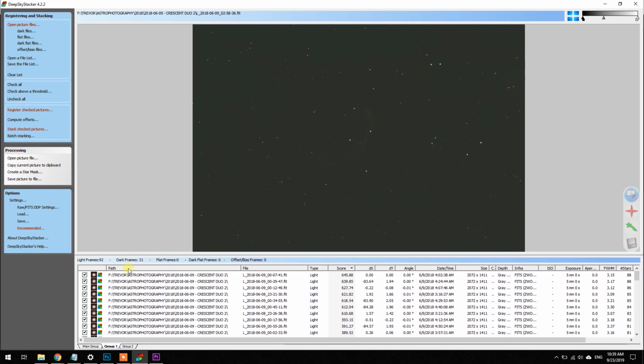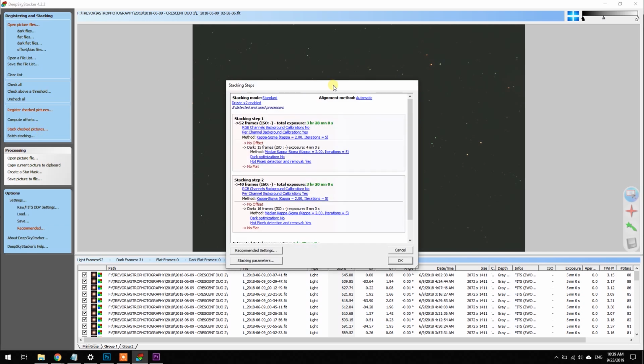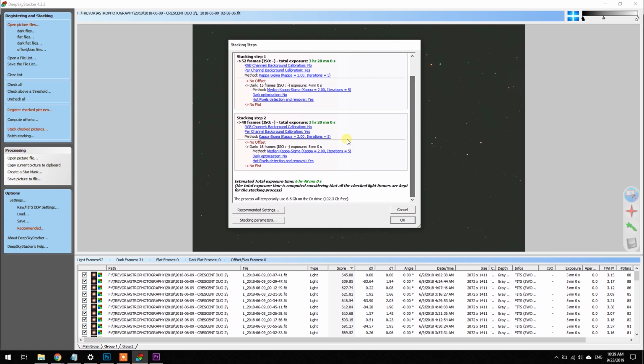So only the best images, and we can see here that that's going to be 92 light frames and 31 darks. No flats being used this time, although they should have been for calibration. And then now we can do stack checked pictures. And as you can see now, we're at 6 hours and 48 minutes.